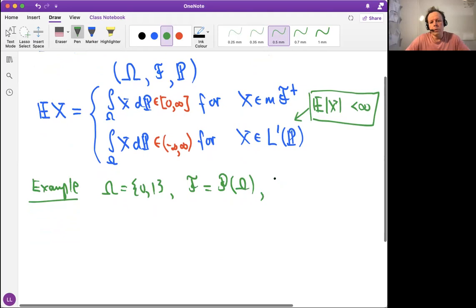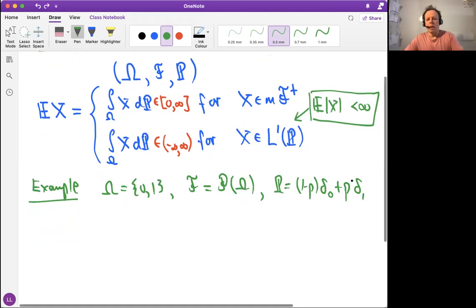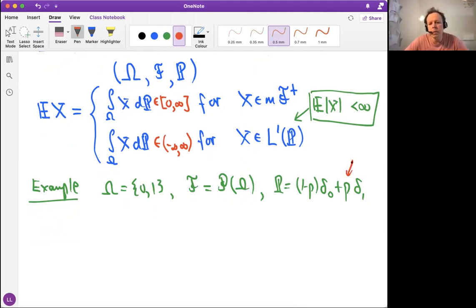And then let's say, what should be a probability measure? Let's take a probability measure. Let's define it this way. It's 1 minus p times the Dirac measure at 0 plus p times the Dirac measure at 1. And let's take, what is a nice p? Let's say, let's take p to be equal to 1 over 37.